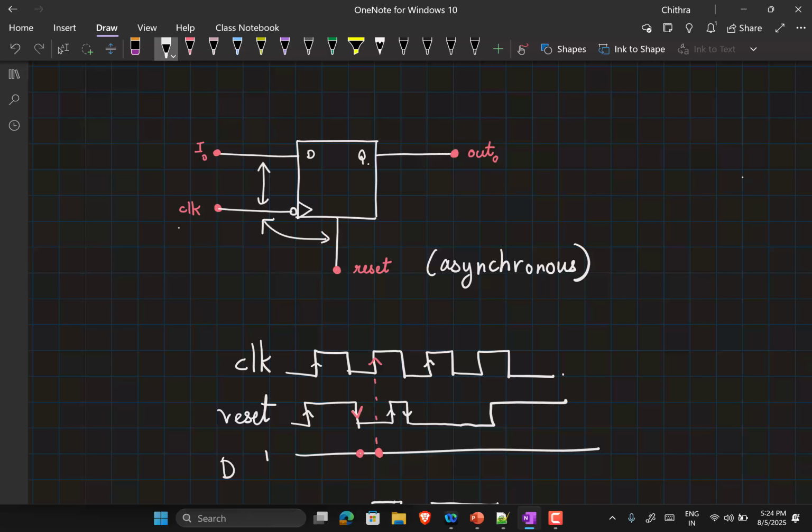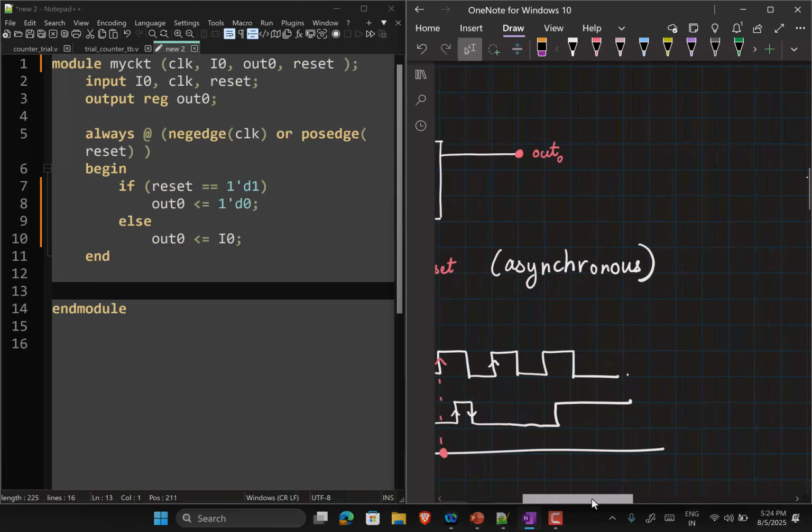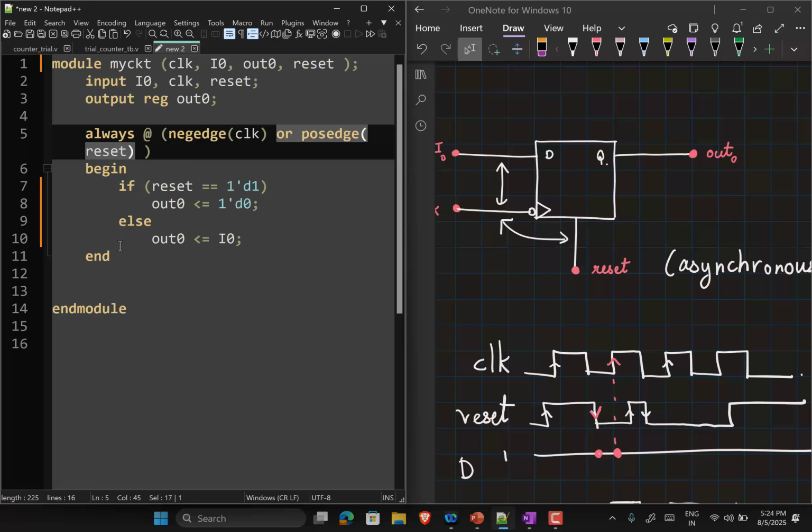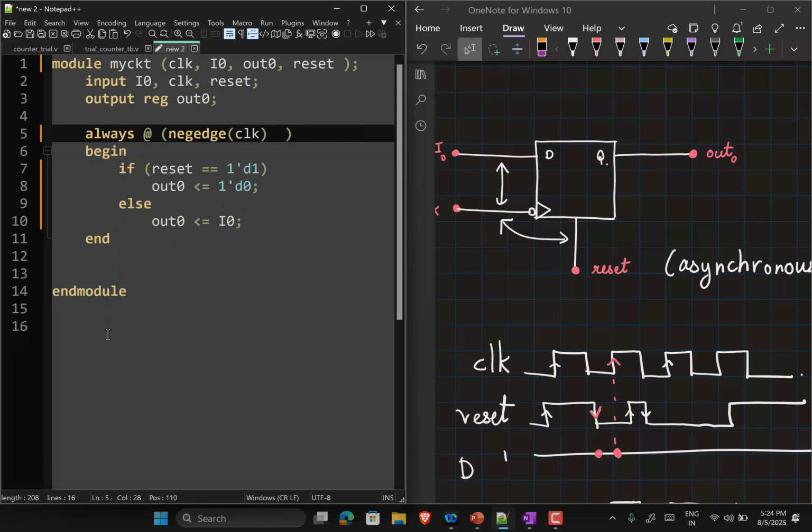So if you have an asynchronous reset, then there are timing constraints as to when the reset can be deasserted. There is some time required between the deassertion of reset and the clock edge, and similarly there is some timing constraint between a clock edge occurring and the deassertion of reset. So this constraint is also there, and if the flop is well modeled, when you are doing your timing analysis, this also gets checked. Alright, so now let me ask you a question. In this, let's say I simply remove this posedge of reset statement. Can you tell me how the circuit would look?